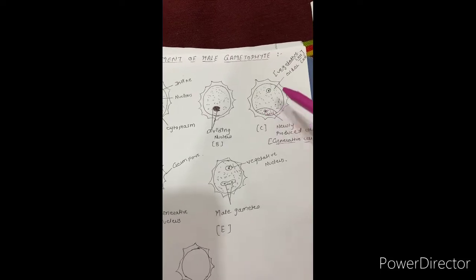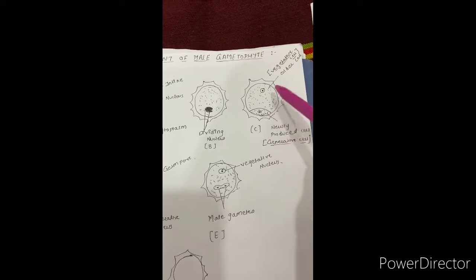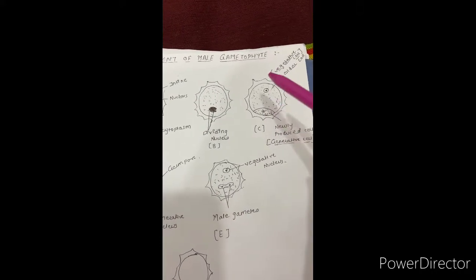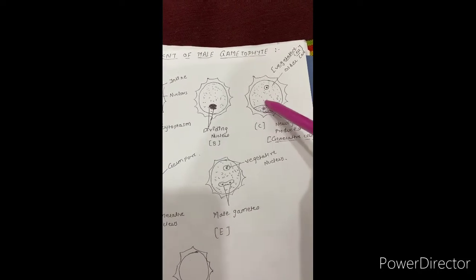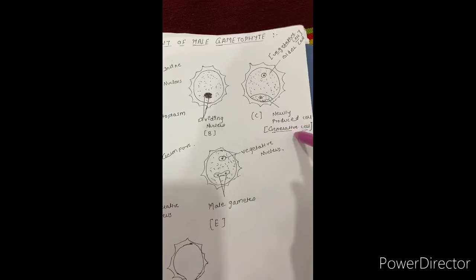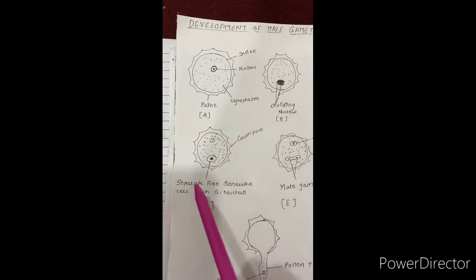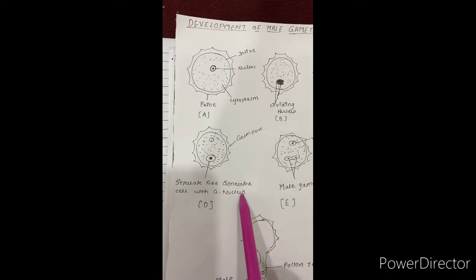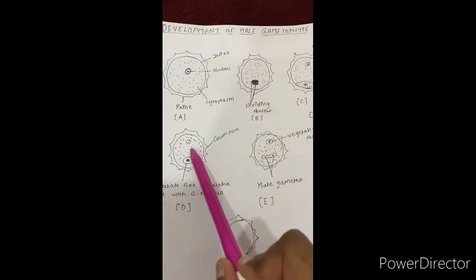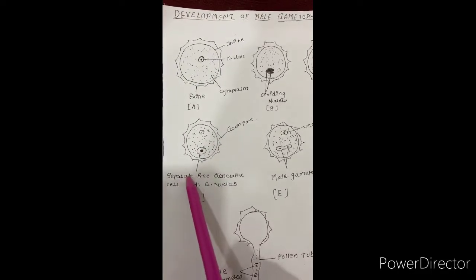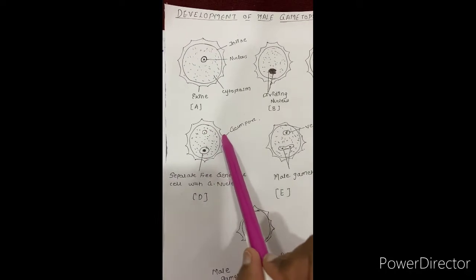Now here you can see the generative cell is attached to the wall of the vegetative cell and is floating in the cytoplasm of the vegetative cell. But for further development, the generative cell needs its separate wall. So the generative cell will produce a wall around itself and form a separate free generative cell with a separate generative nucleus. This is the vegetative cell, and this is the germ pore.